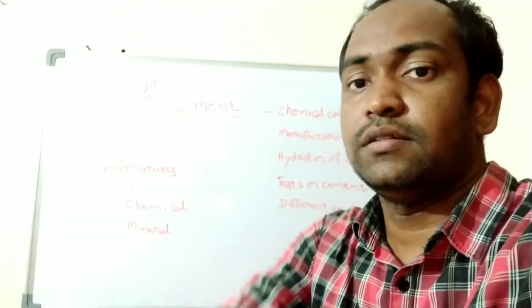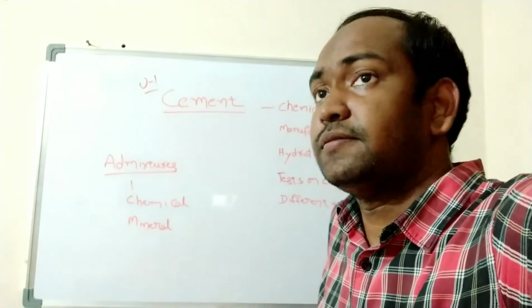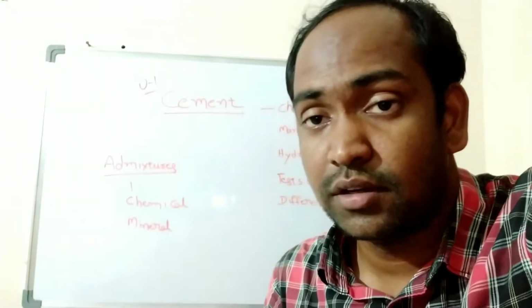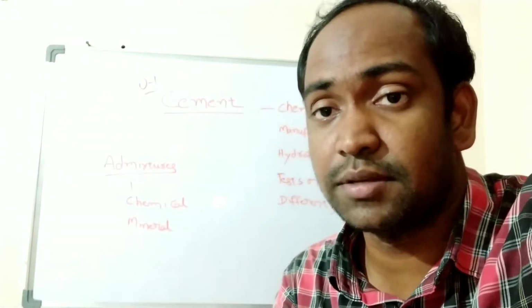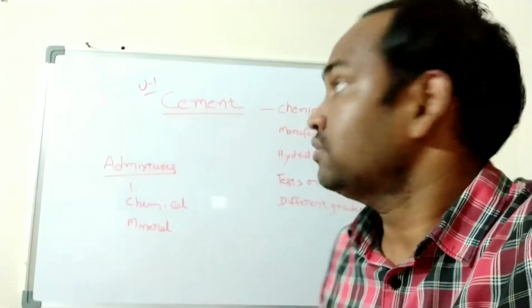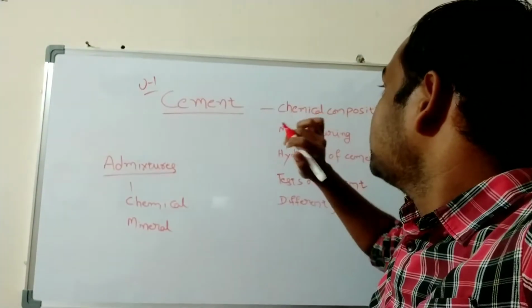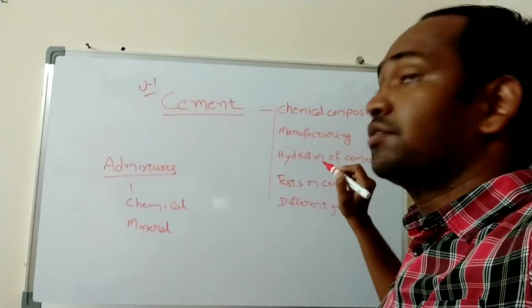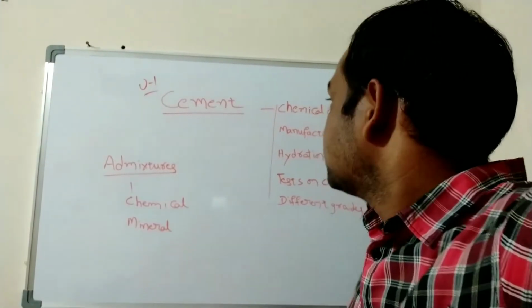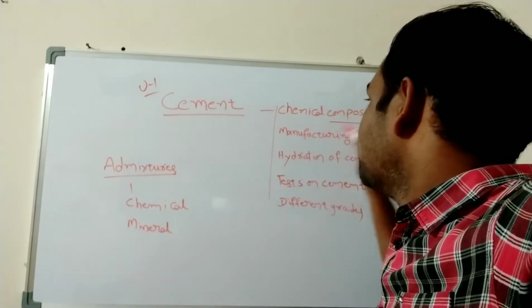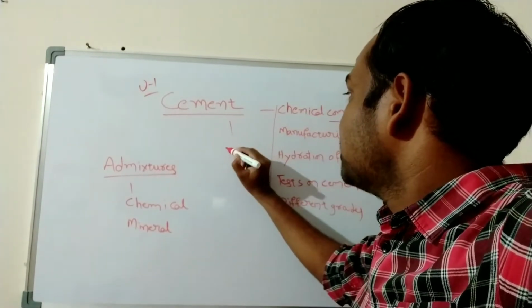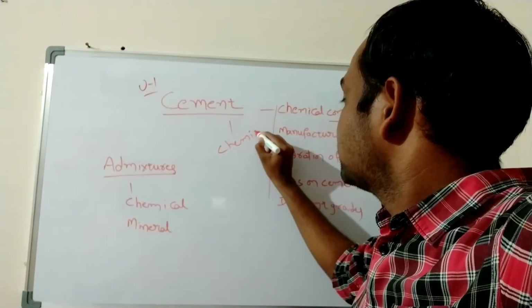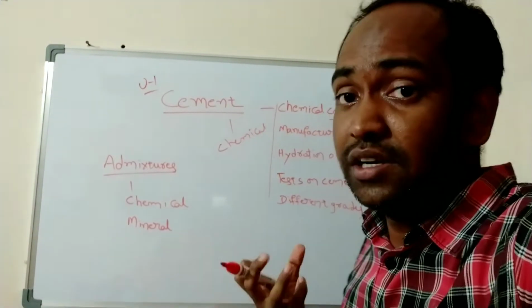See here, this is unit 1. In unit 1 we discuss cement. In cement, we will study all these topics. First, the chemical composition of cement. We all know that cement is a chemical substance. So what is the chemical composition of cement?